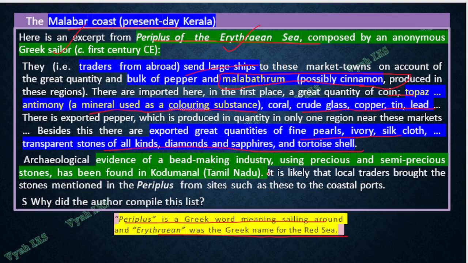Then there is evidence of a bead making industry, which is using precious and semi-precious stone. It is found in Kodumanal. In the map I showed you this area, in Tamil Nadu, Kodumanal. Because it's mentioned like this in the box and the map, high chances that UPSC will ask you this. It's famous for the bead industry, and it is in Tamil Nadu. These are the only two facts you have to study, and that is exactly what they will ask you.